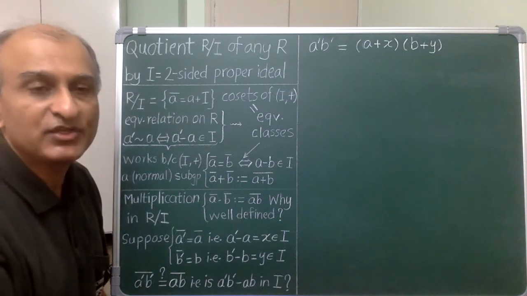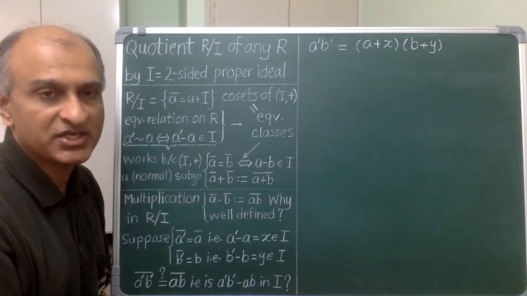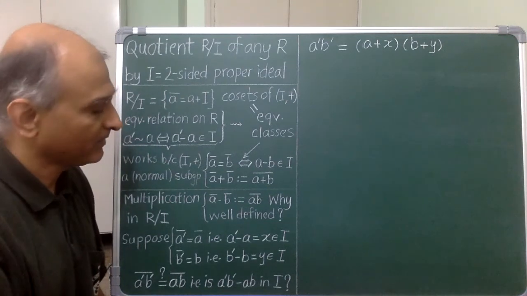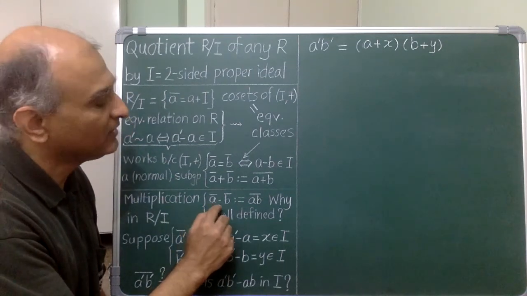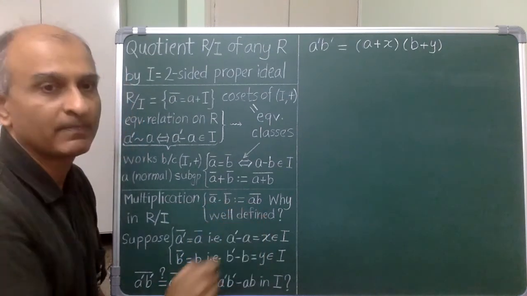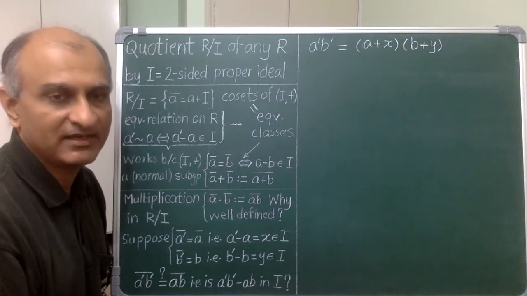The interesting and new thing is to define multiplication in R mod I, which we do exactly like addition. So the coset of A times the coset of B is by definition the coset of AB. Let's check that this is well defined.